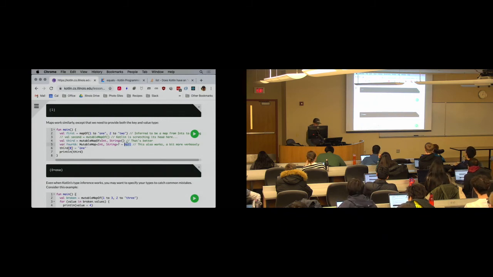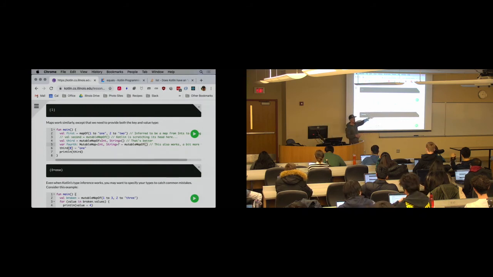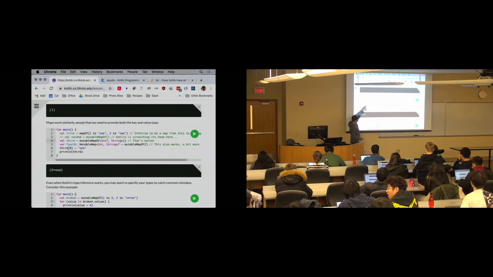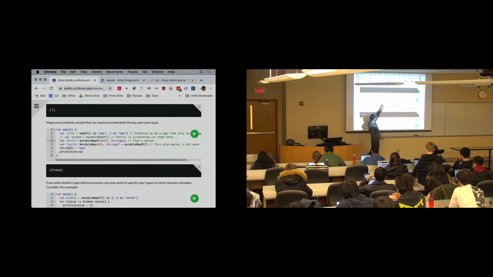So I can do something like this, mutable map of, and that'll work fine, right? So now my variable can be nullable, but it's being assigned an initial value of an empty mutable map. What about if I want a mutable map that I can store null in? I can do this. That works. Okay, so now third is a mutable map from integers to strings, except that it can store null.